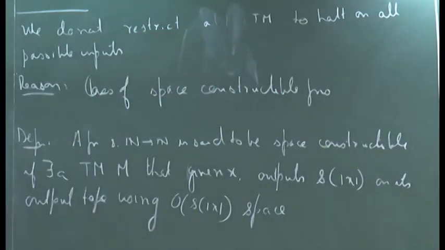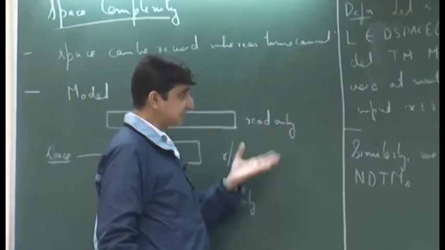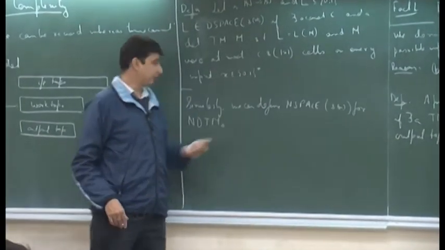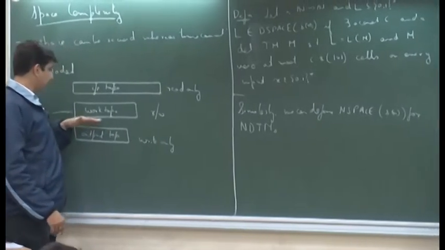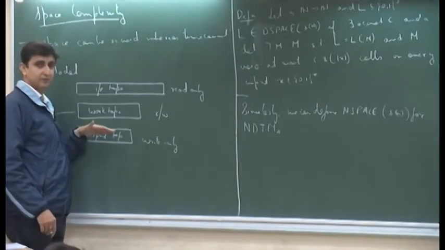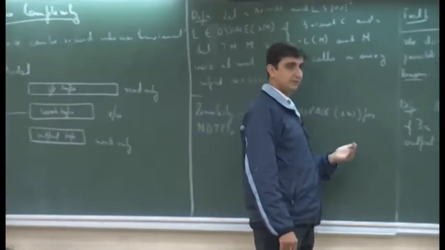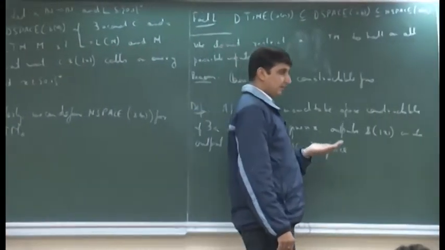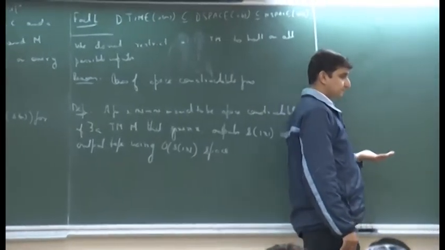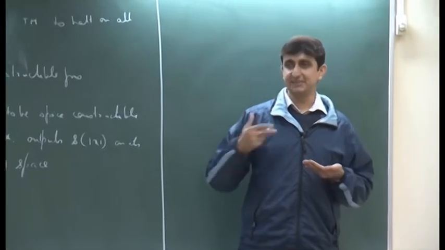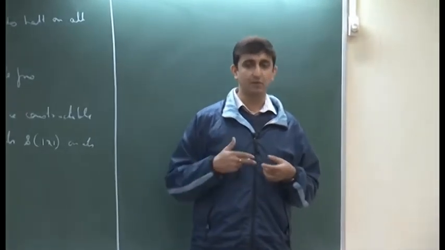The reason is that we can imagine a Turing machine which has a counter attached to it. Think of it as having two work tapes. In one work tape, it is performing its usual computation, and in the other work tape, it is just keeping a counter. Whenever the Turing machine takes a step, that counter gets incremented by 1.